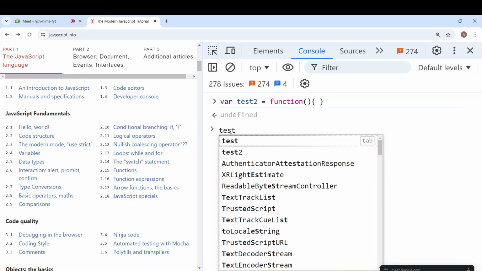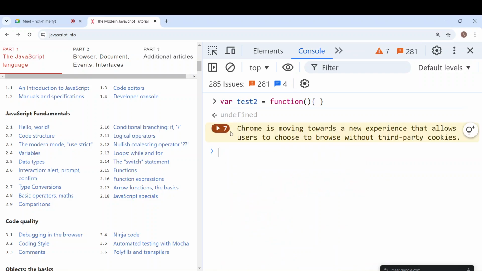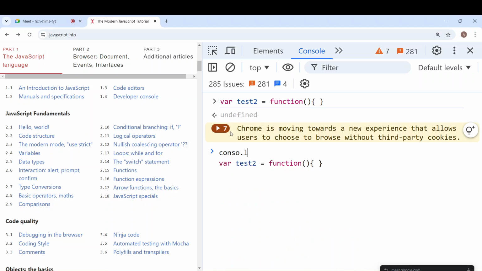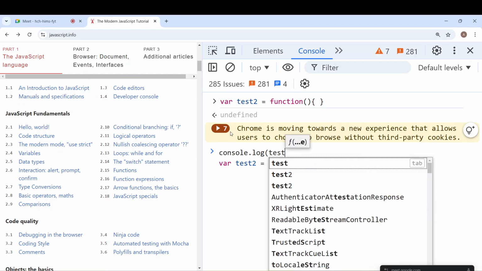Can you tell me what happens now, Mani? If I am going to call this function before it is declared, or does anyone know? Yes, we'll get that function code. Not error, we'll get that function code.